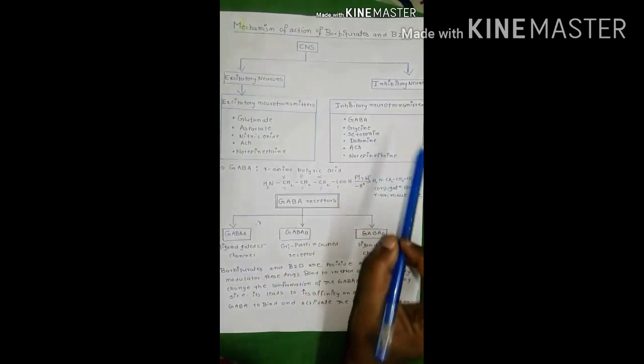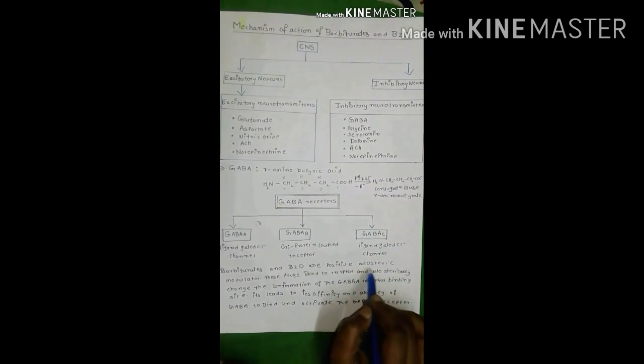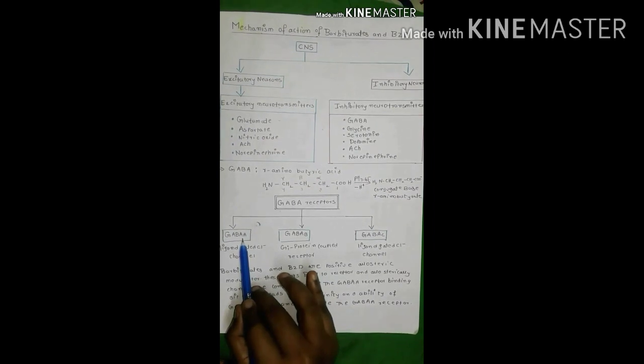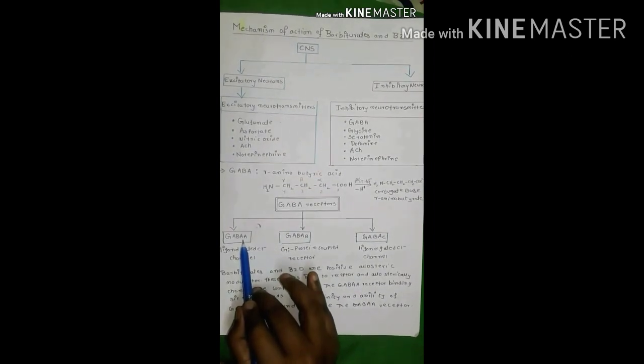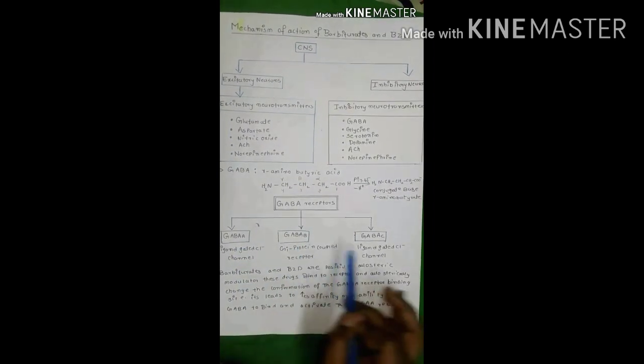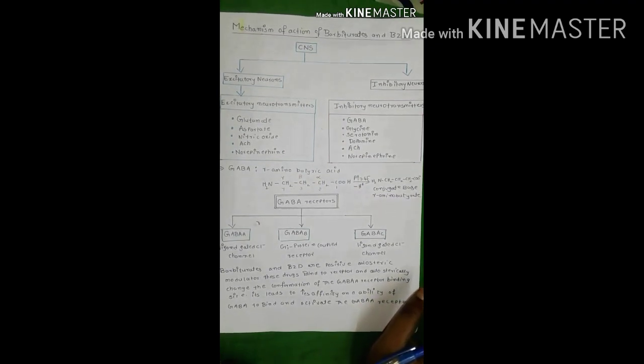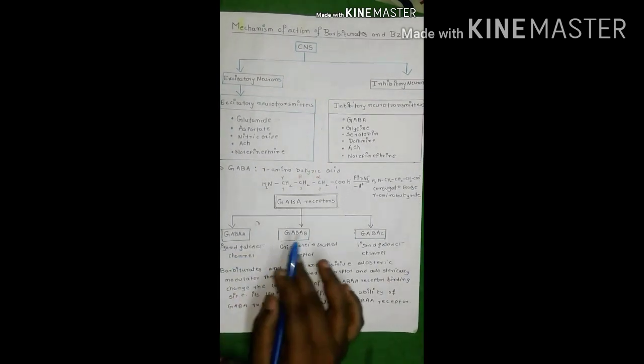Barbiturates and benzodiazepines are positive allosteric modulators. The GABA A receptor is sensitive to benzodiazepines and barbiturates, but the GABA B and GABA C receptors are not. That's why barbiturates and benzodiazepines show pharmacological activity by binding to the GABA A receptor only.